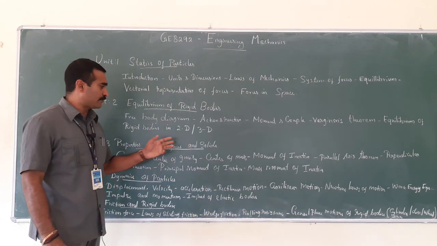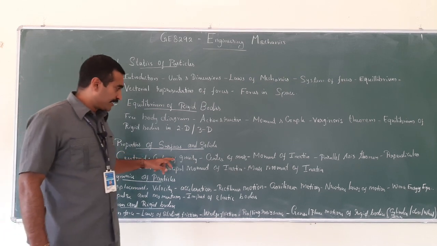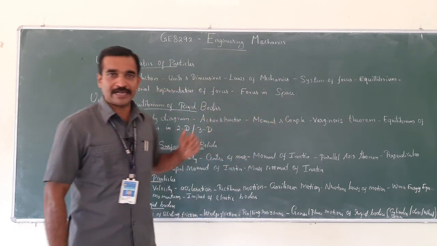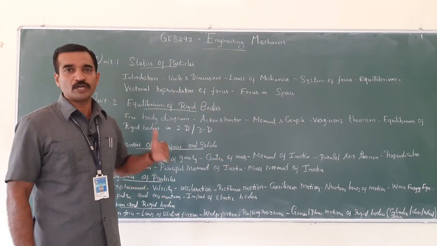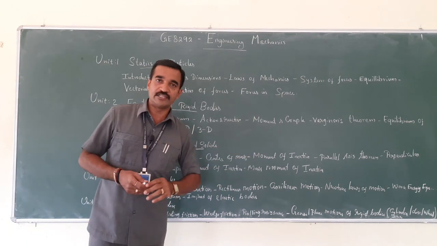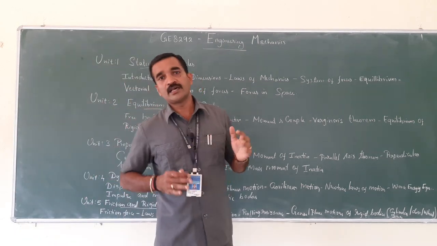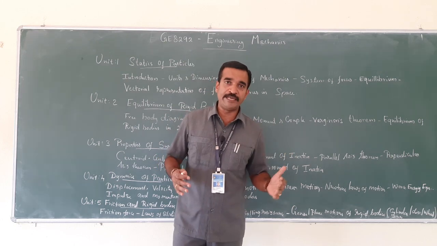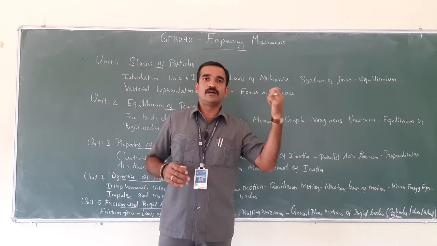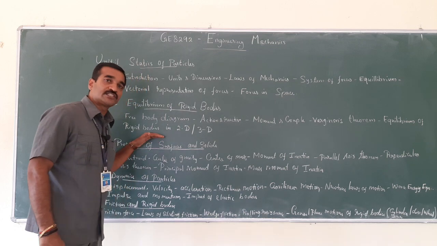When you talk about properties of surfaces and solids, there are the centroid, center of gravity, center of mass and moment of inertia, parallel axis theorem, perpendicular axis theorem, product moment of inertia, polar moment of inertia, then principal moment of inertia and mass moment of inertia. So this is used to design the support of structures and beams on the support reaction due to their own weight acting through them. That covers chapter 3, that is your unit number 3.